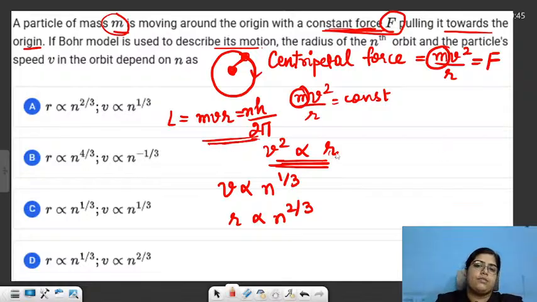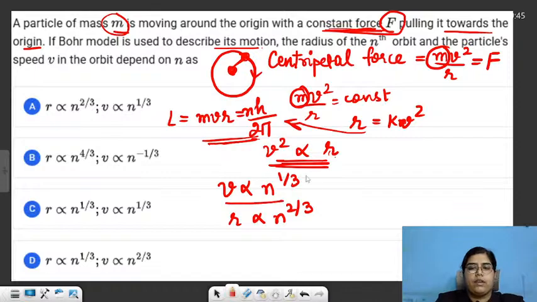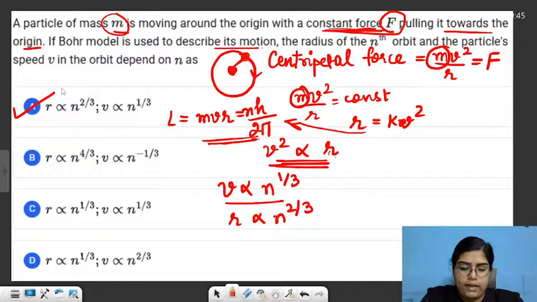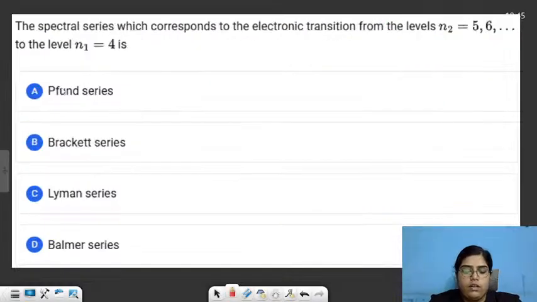You can just substitute r as some constant times v square over here, and then you will be able to get this. Okay. So velocity is directly proportional to n raised to the power 1 by 3. Radius is directly proportional to n raised to the power 2 by 3. So option number A is our correct answer. Moving forward to the next question.